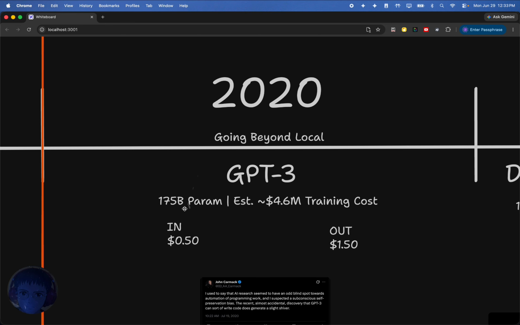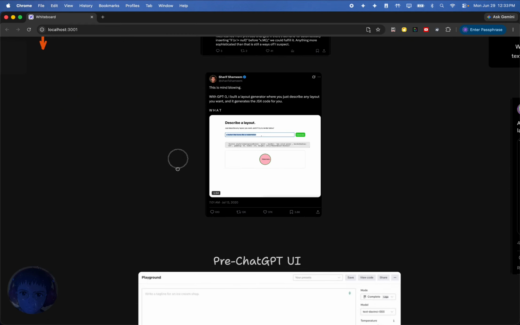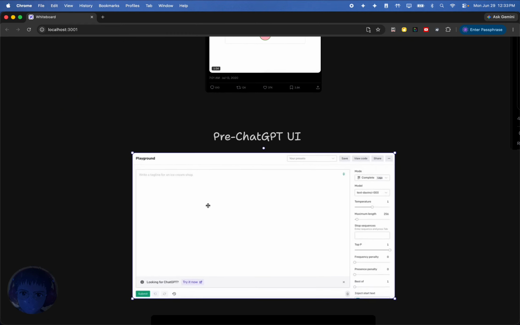And this is in 2020. This model, even today, would be extremely hard to run on your computer. And so that's where this beyond local aspect comes from. And the way that you interacted with it, because it wasn't local, was through an API. And so OpenAI offered this playground where you could prompt the LLM.